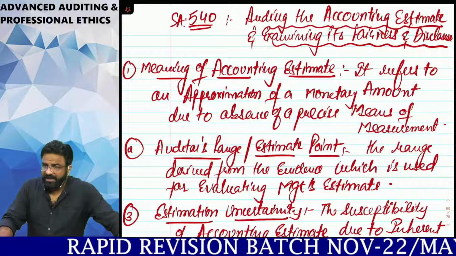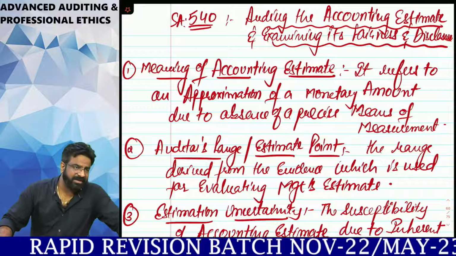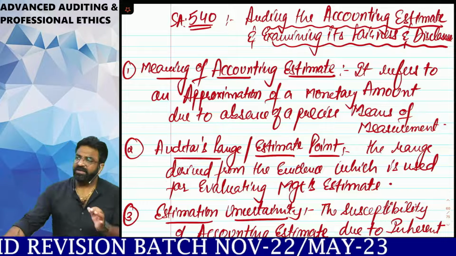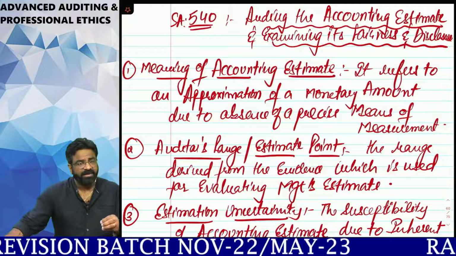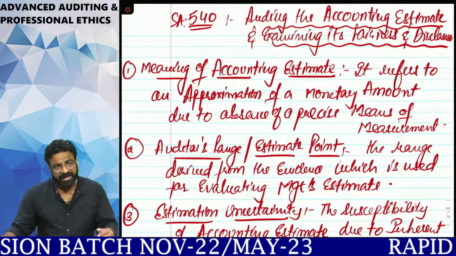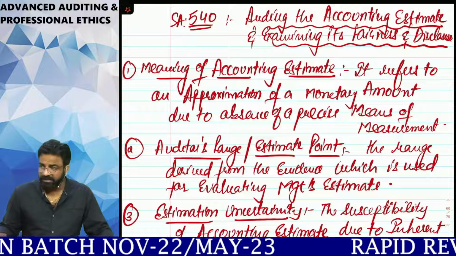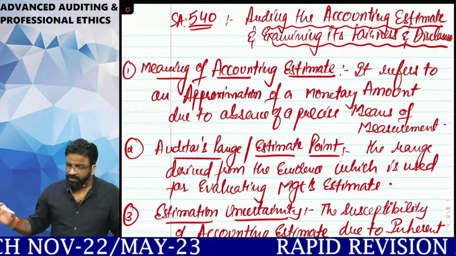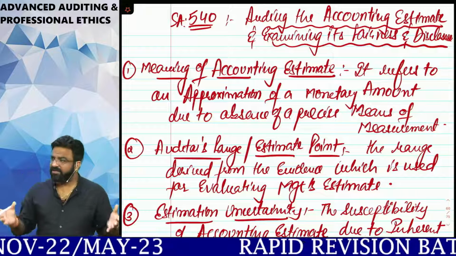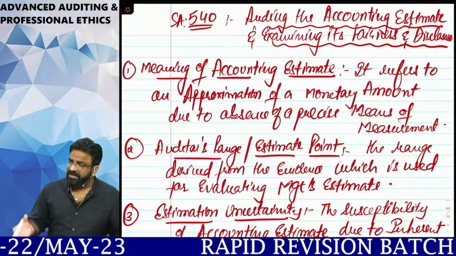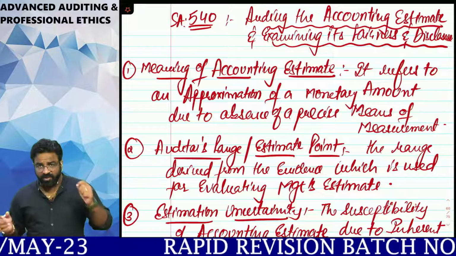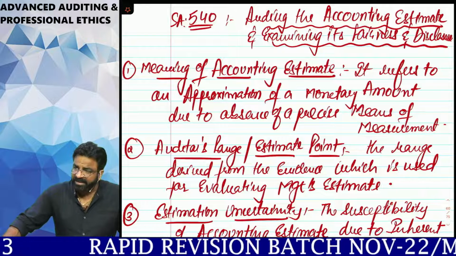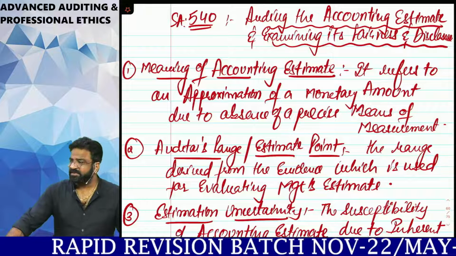Now, the fight in the CA final examinations is never between the right answer and the wrong answer. The fight in the CA final examination is between the right answer and the better answer. Are you getting the good answer and the better answer? There are two sets of students, both of them have written the right answer, but one is getting better marks, the other one is not. It is not because the other one's answer is wrong and yours is right. It is because he has written a better answer than you.